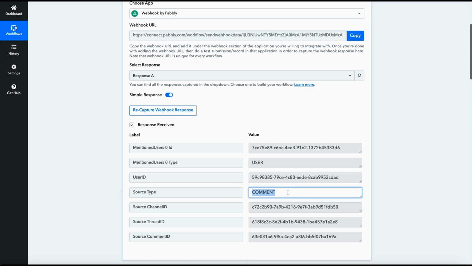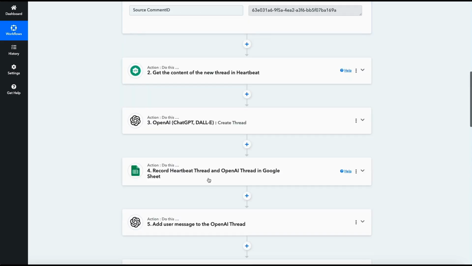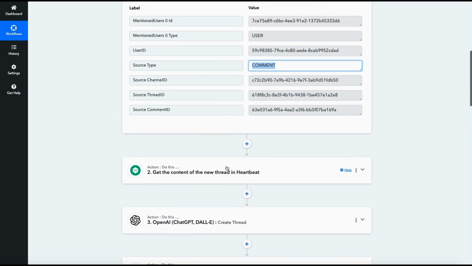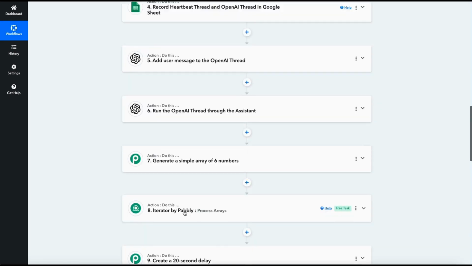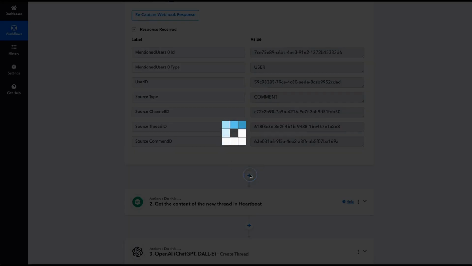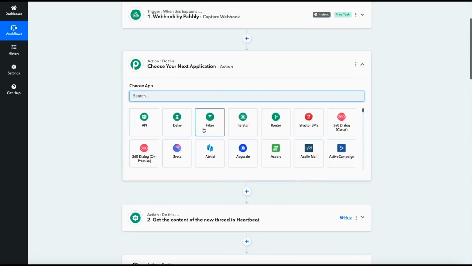Because with the alternative, if you create a thread and mention the bot user, it will also fire and it will give you the thread source type. So we need to filter on the comment source type, which is exactly what we're going to do. So we need to create a filter. I know that these are a whole bunch of other steps from the previous workflow. Just let them sit here and don't worry about them. We're going to create a filter, and this filter will filter on comments only.